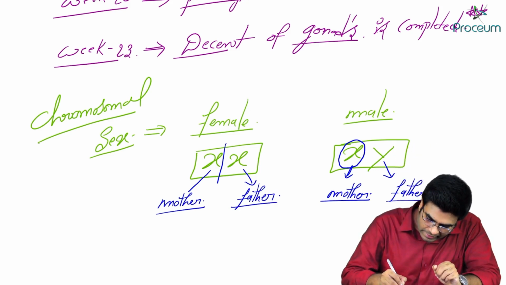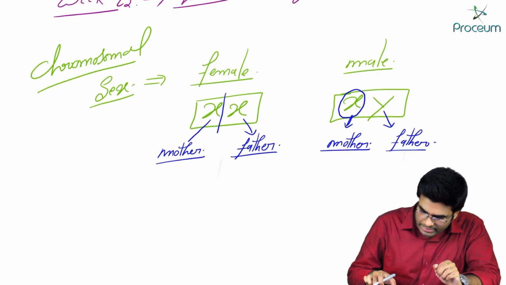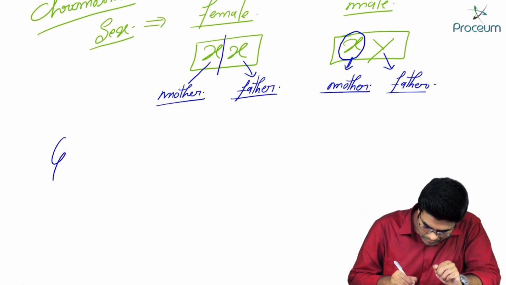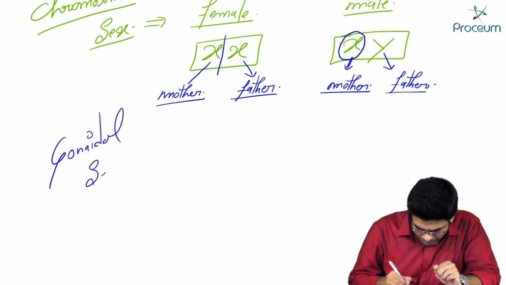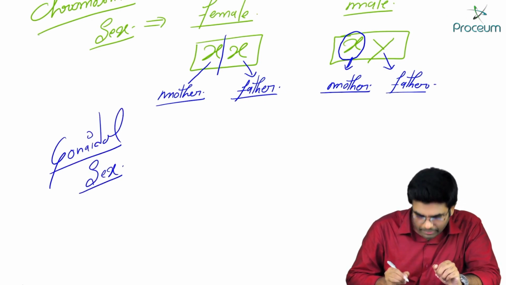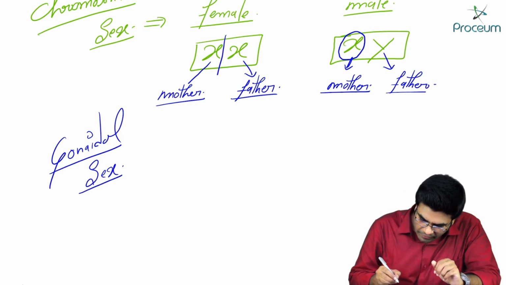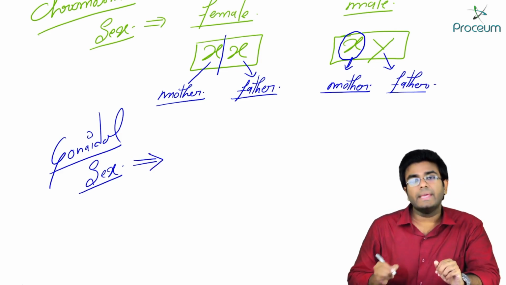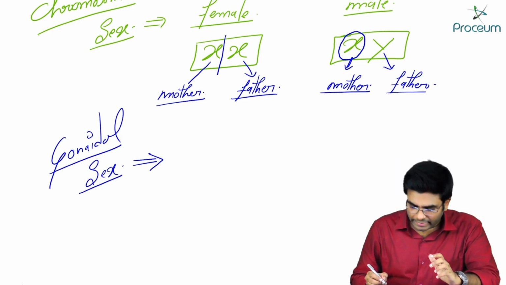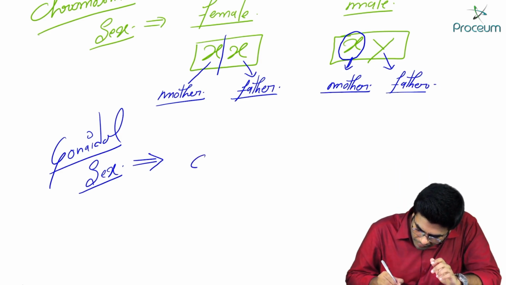After chromosomal sex, let's discuss gonadal sex, meaning sexual differentiation based on the gonads.